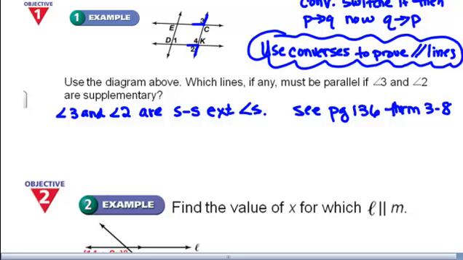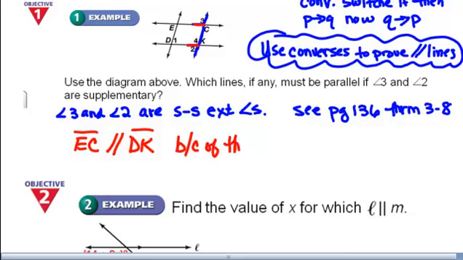Notice the transversal is the line that connects them. So this is the transversal, and the lines that must be parallel are these two lines. So I would have to say line EC must be parallel to line DK because of the converse of the same side exterior angle theorem.